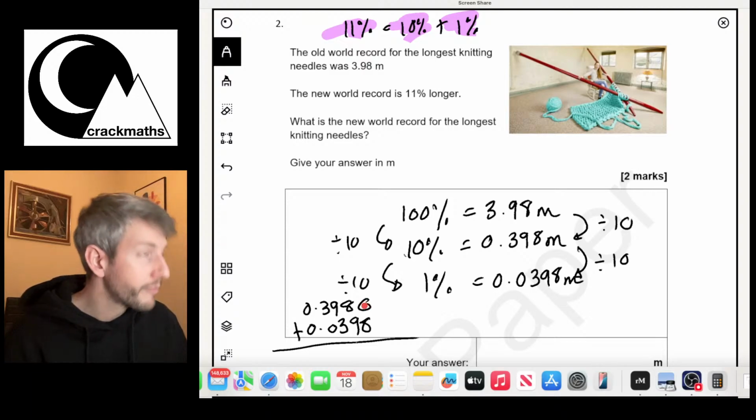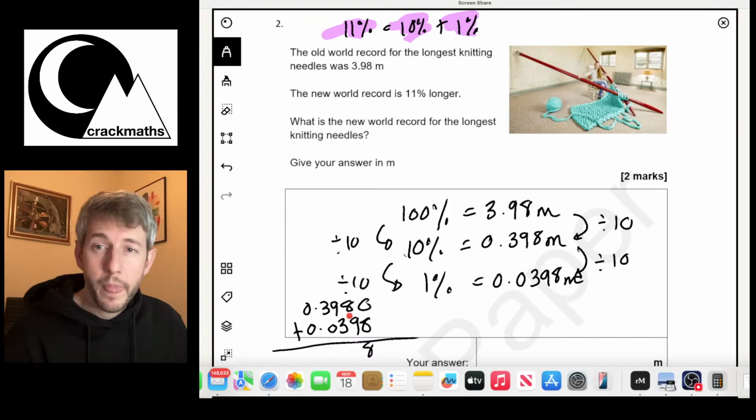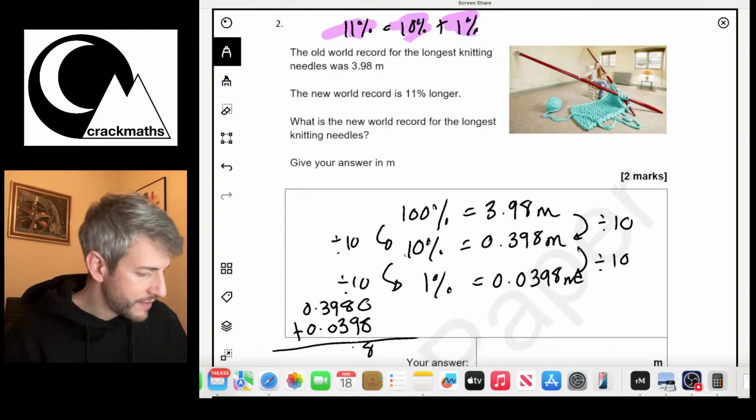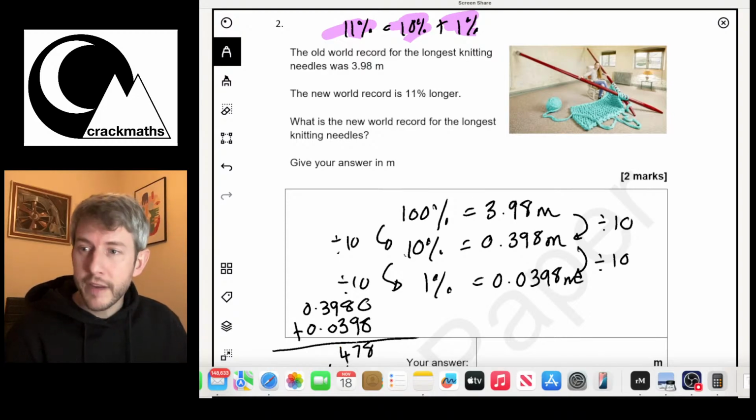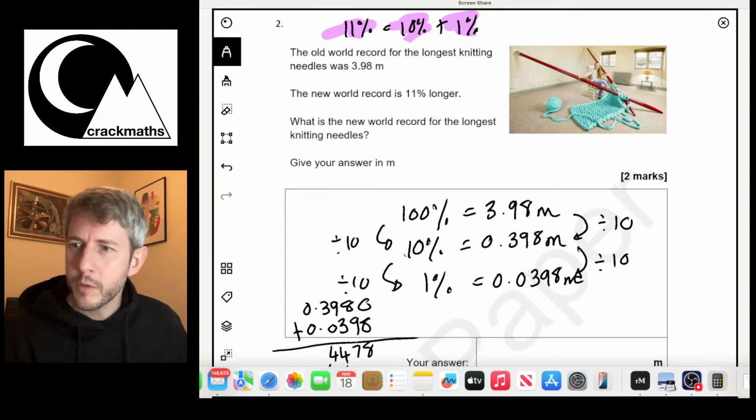0 add 8 is 8. 8 add 9 is 17. 9 add 3 is 14. And 3 add 0 add 1 is going to be 4. Right, I'm just going to double check those.